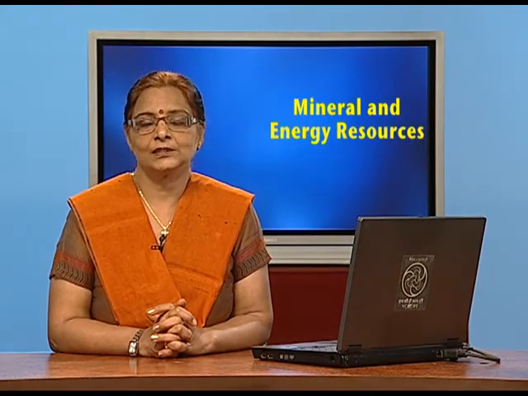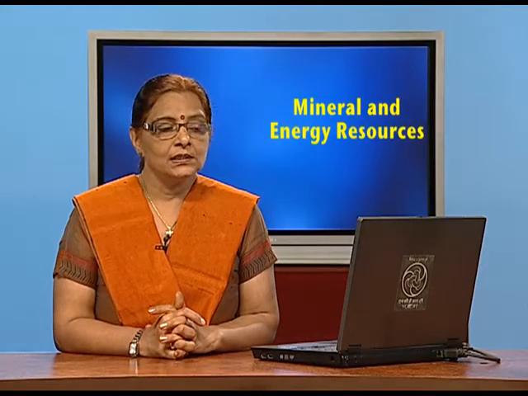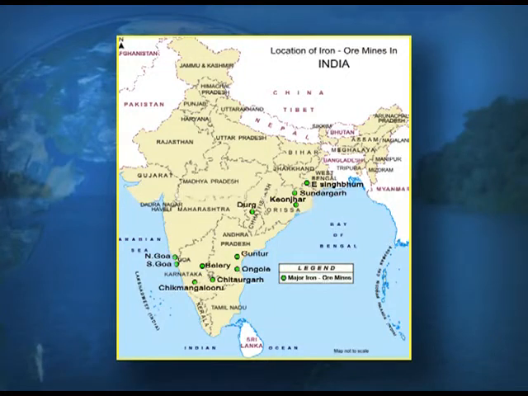Look at the screens children, you can see the states which produce iron ore. The maximum quantity is produced by Karnataka with 25%, followed by Chhattisgarh, Odisha, Goa, Jharkhand, and besides that we have a few more states which produce iron ore. Now, if you look at the screens, this is a map showing you the areas with the iron ore mines, and you can see the eastern side is very rich in iron ore deposits.